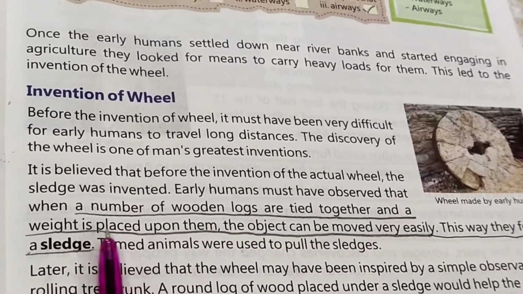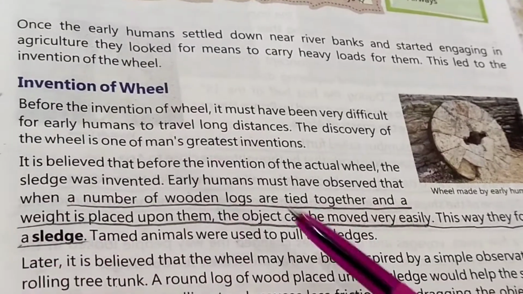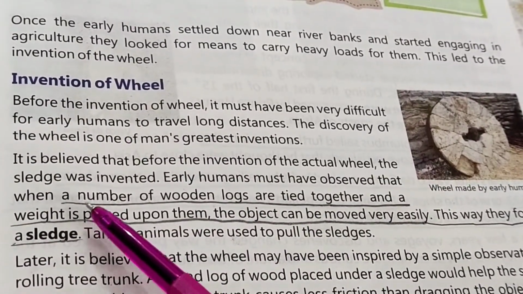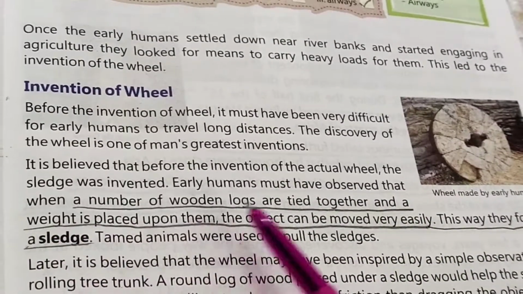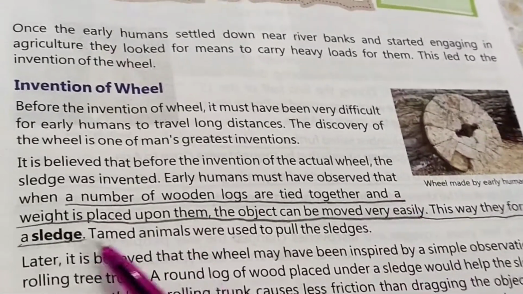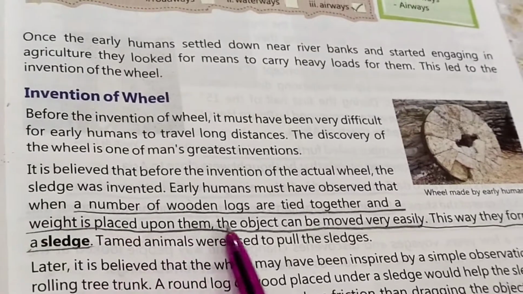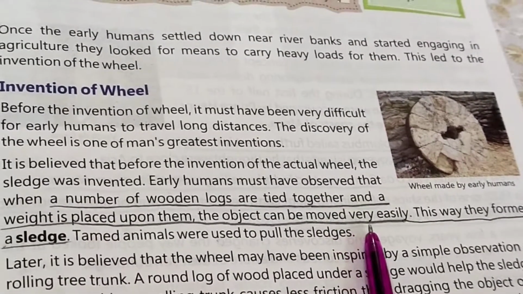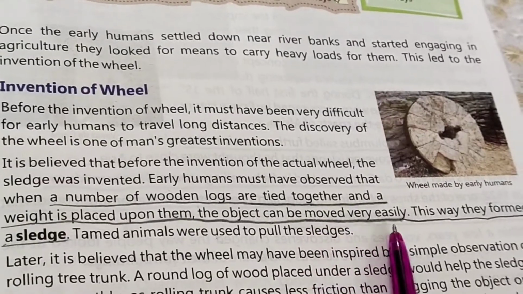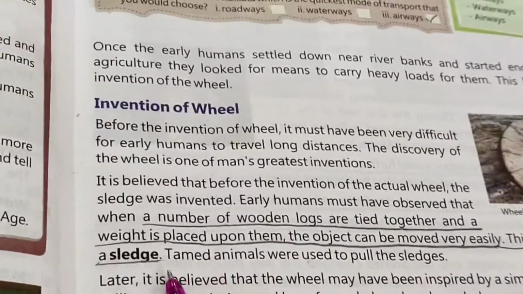Early humans must have observed that when a number of wooden logs are tied together and a weight is placed upon them, the object can be moved very easily. This way, they formed a sledge.